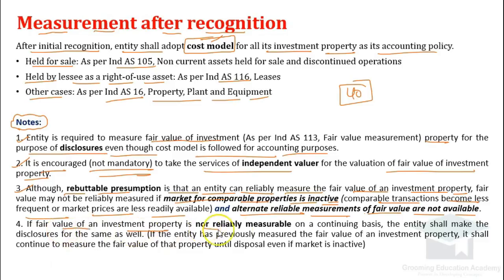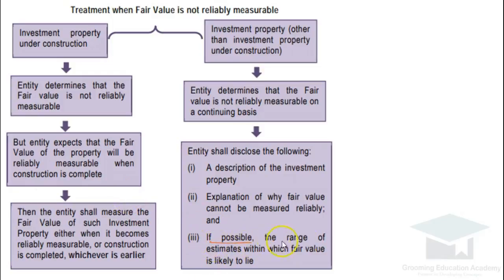If fair value of investment property is not reliably measurable on continuing basis, the entity shall make the disclosure for the same, that we are not able to reliably measure the fair value. And if the entity has previously measured the fair value of an investment property, it shall continue to measure the fair value of that property until disposal even if market is inactive, meaning thereby the previous year value will be disclosed as the fair value, and if there are some expectations about the variations, that will also be disclosed. Here you will see, we will discuss this, if possible, the range of estimate within which fair value is likely to lie. So let's see what exactly it is.